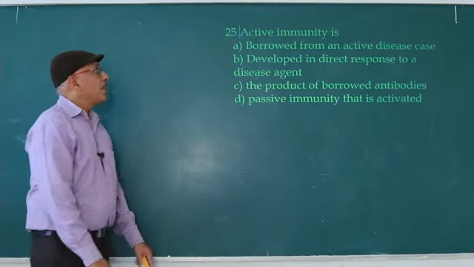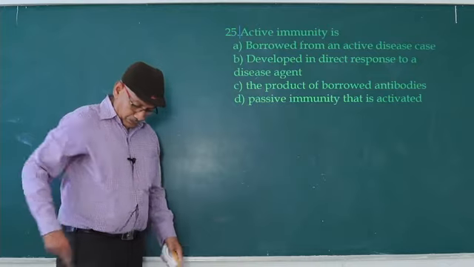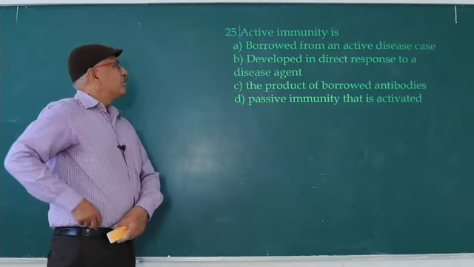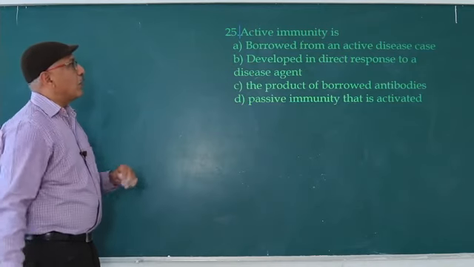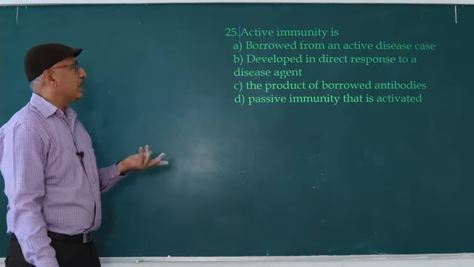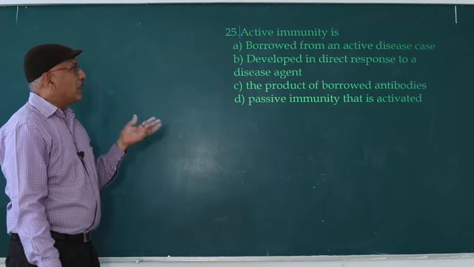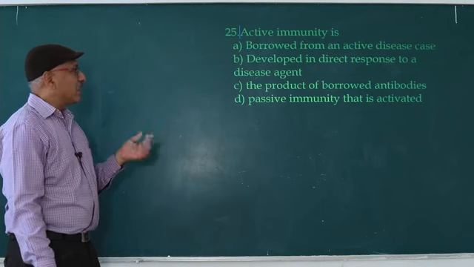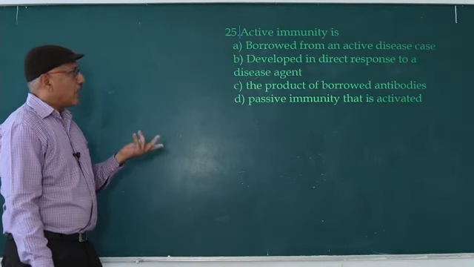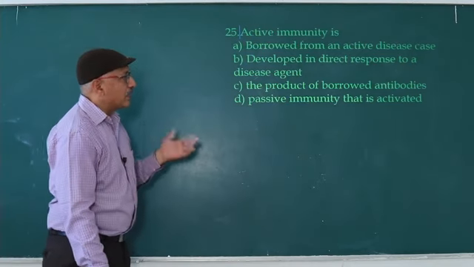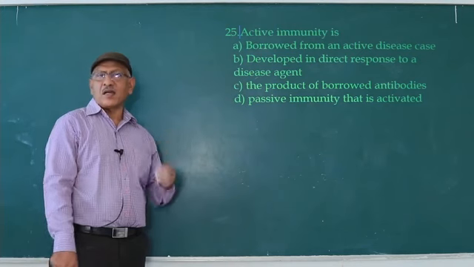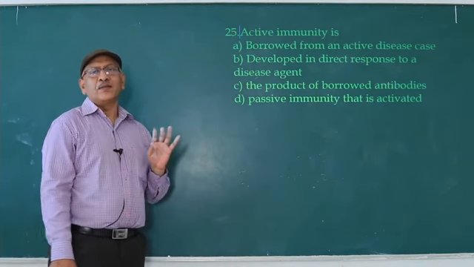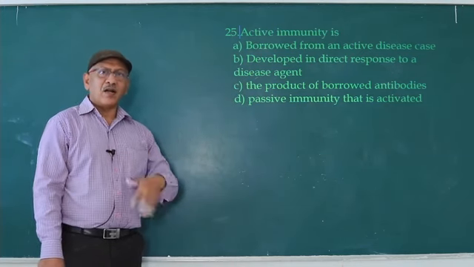Next question. Active immunity is developed in direct response to a disease agent, while passive immunity is the product of borrowed antibodies. So you already know, active means antibodies are developed in the body, maybe naturally or artificially.